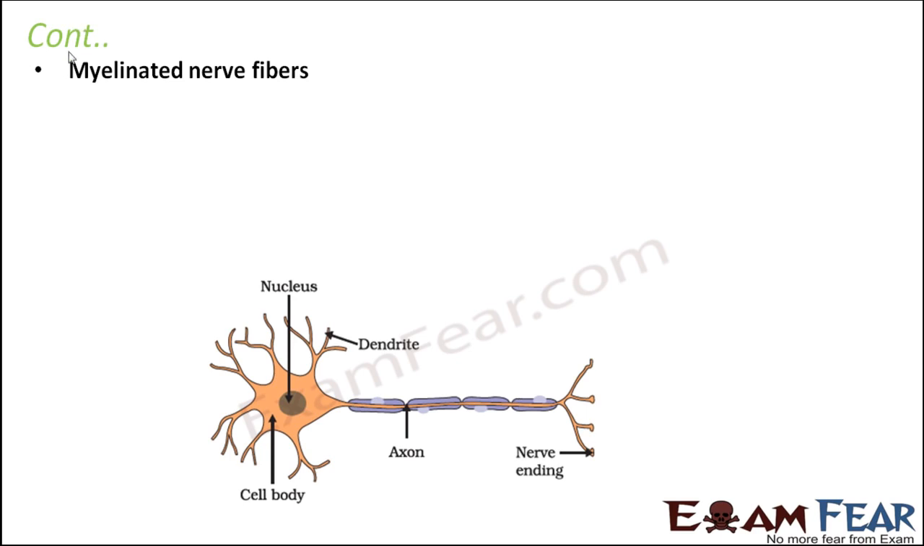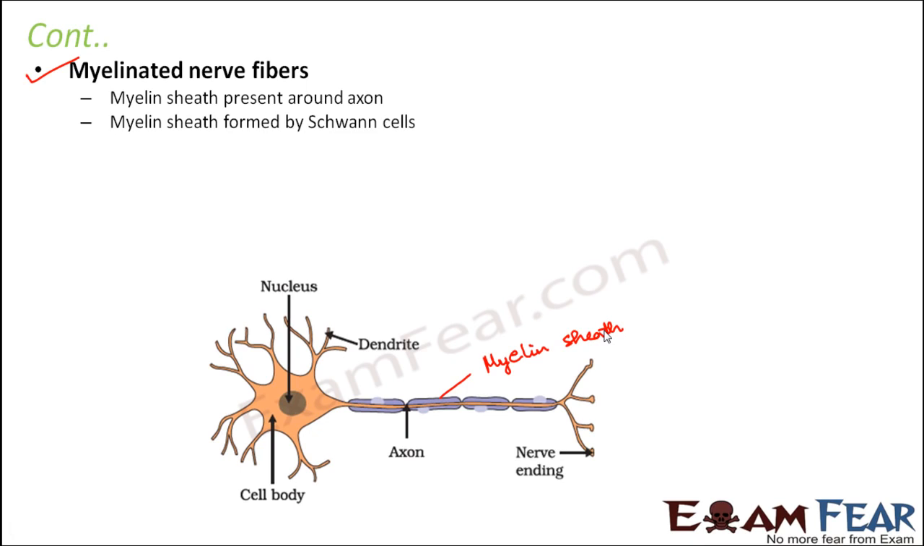So let us talk about myelinated nerve fibers. So what are they? Myelin sheath is present around the axon. This structure which you see is nothing but a myelin sheath. It is like a covering which is present outside the axon. And how is this myelin sheath formed? It is formed by specialized cells which are called Schwann cells. Here you can see some specialized cells, and these are known as Schwann cells. These cells actually form this myelin sheath around the axon.